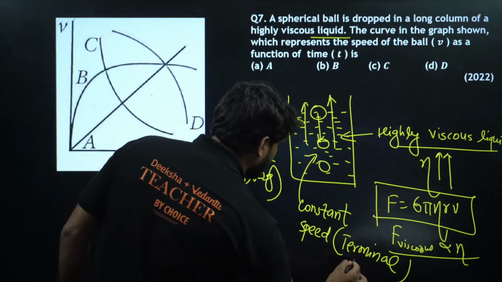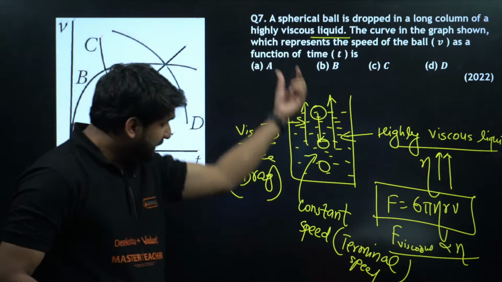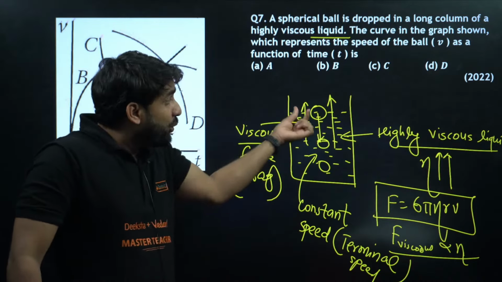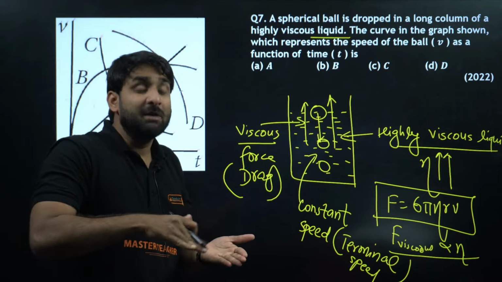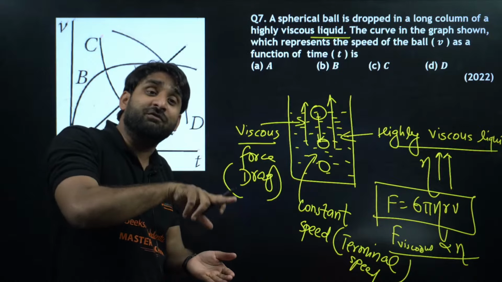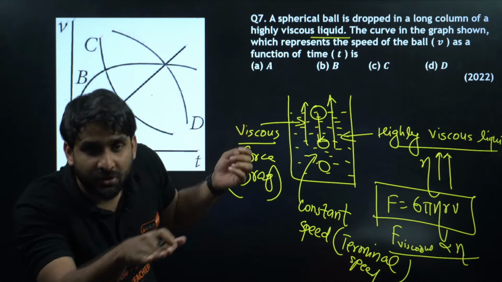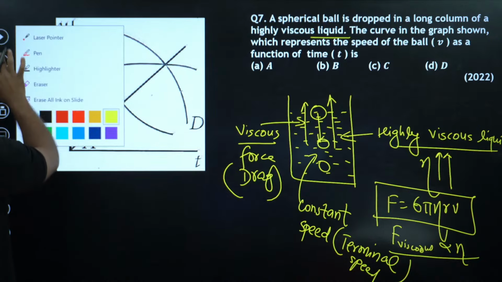I hope you all know terminal speed, or we can say terminal velocity, because there is a direction as well. And we have a formula for terminal velocity. So when you drop a ball in a liquid, the speed suddenly increases, but after some time, because of the impact of viscous drag, the ball starts going down with constant speed. Which graph is representing the correct format?